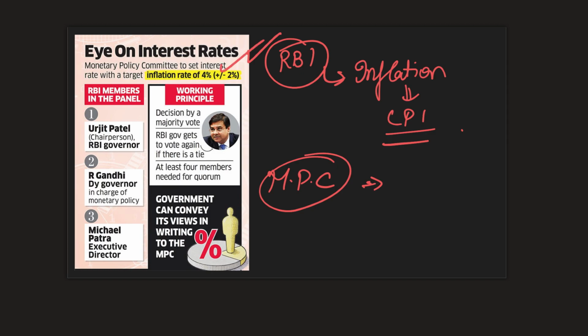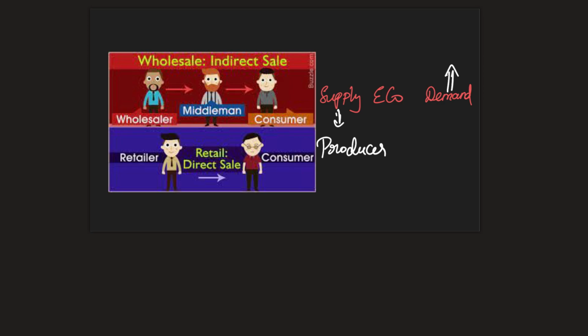It is not important to find out the reason why these numbers are arrived at. It is technical in nature and does not serve the purpose for our exam preparation. Moving on, we will understand what CPI and WPI are. Coming back to the original equation, in an economy, there will be a supply side and a demand side. Supply side will have producers. Now, this producer should sell the product to someone, right?